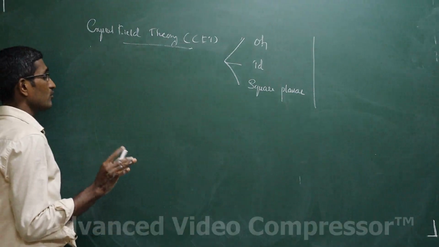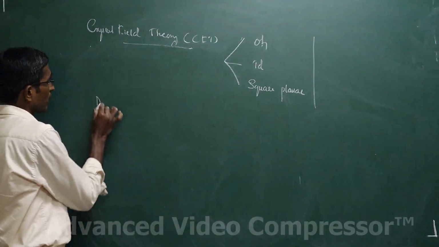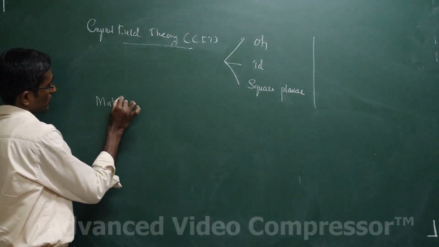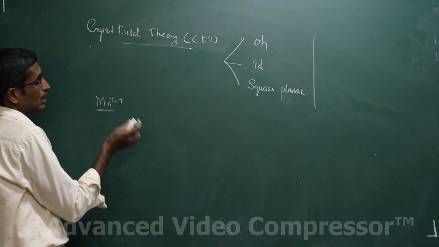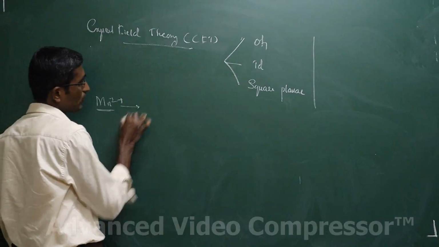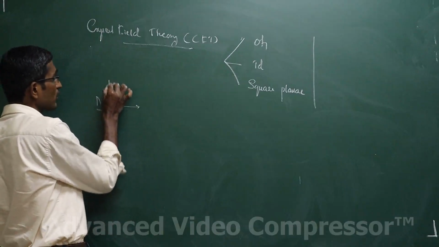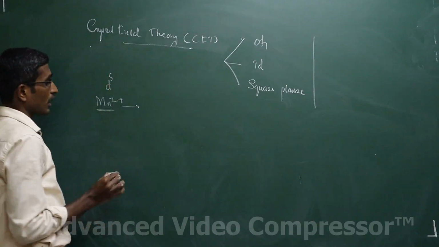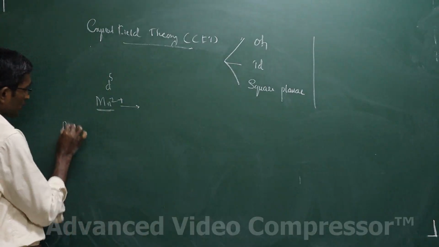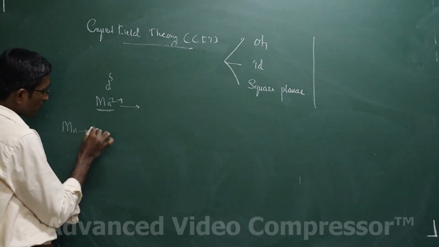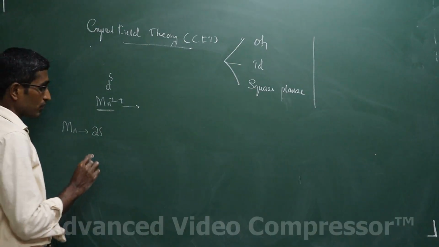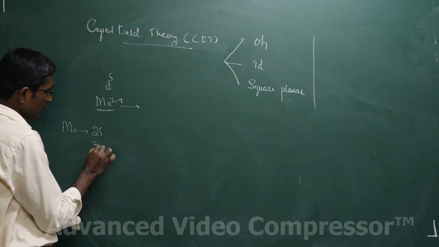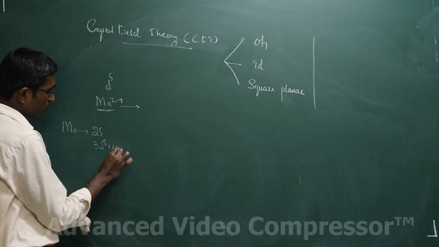For example, I'll take manganese, Mn2+, students. If you take the Mn2+ ion as such, without the ligand, it is a d5 configuration. The atomic number of manganese is 25, that is 3d5 4s2.